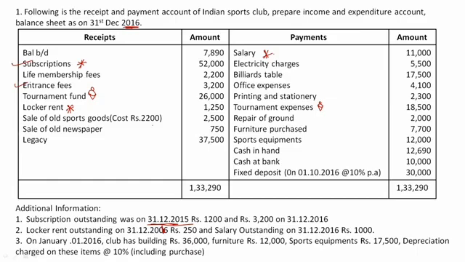The cost of the sports goods was 2200. We sold it for 2500. So we are getting a profit of rupees 300.